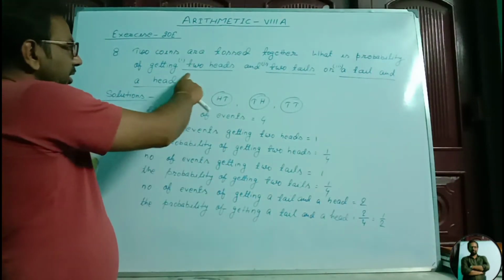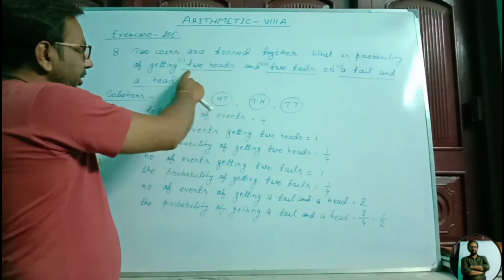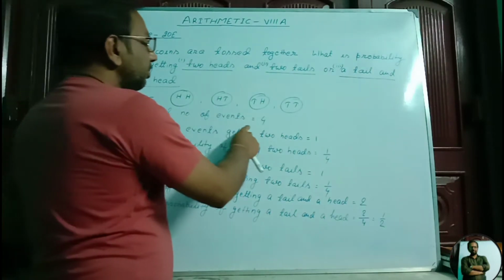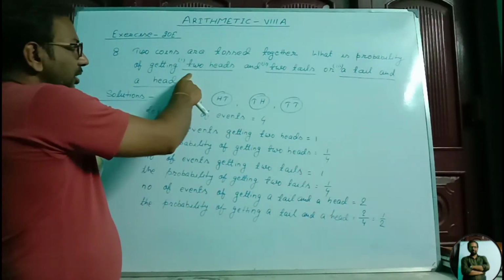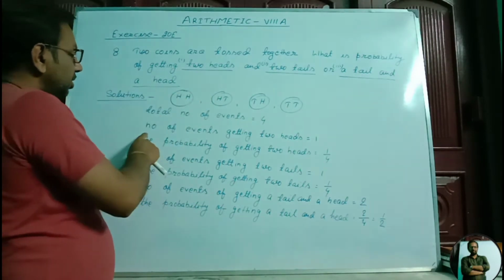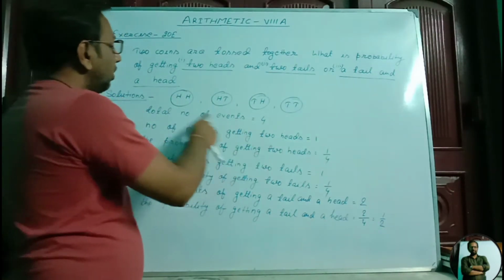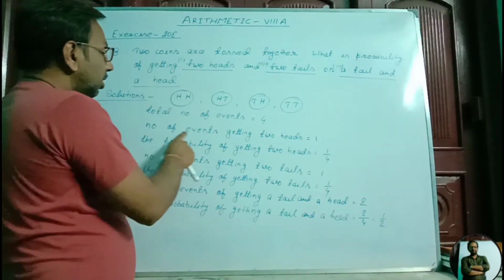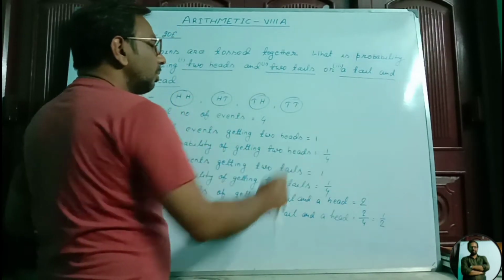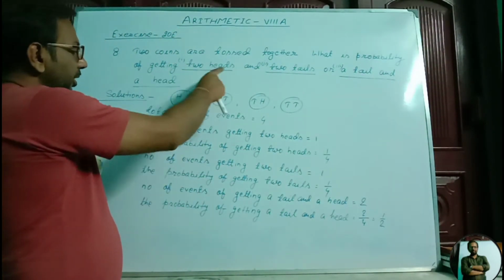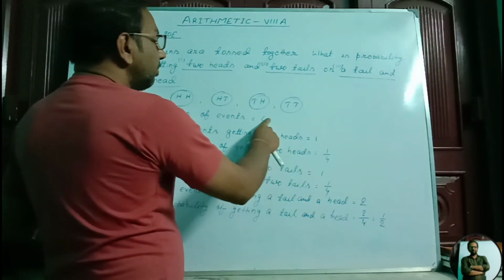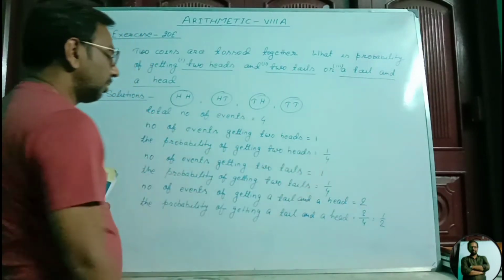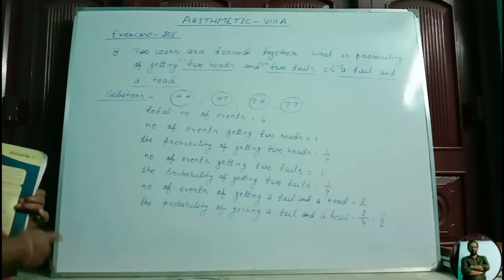Now, as it is given here, two heads. The probability of getting two heads. So, total number of events became 4. Second, we are asked to find the probability of getting two heads. Number of events getting two heads: how many are there? Only one. Only one time we can get two heads. So I wrote here 1. Now the probability of getting two heads is equal to number of events getting two heads by total number of events, that is 1 by 4. This is Roman number 1.